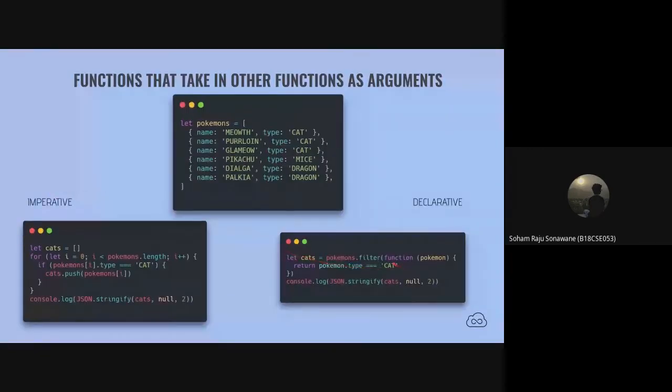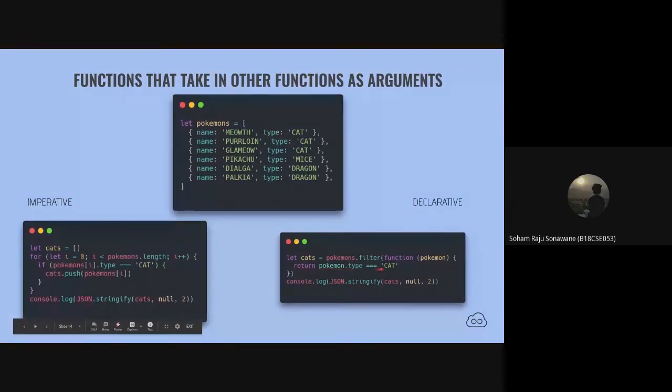What filter does is it takes another function as an argument, and this function just returns a truthy value, which decides if the object needs to be filtered or not. So it takes the Pokemon array right here, and this function checks if the Pokemon type is cat, and if it is, then it puts the result into this cat variable. So now you see that this whole amount of code gets compressed into just one single line of logic.